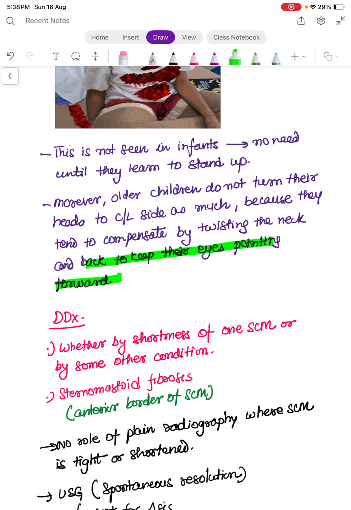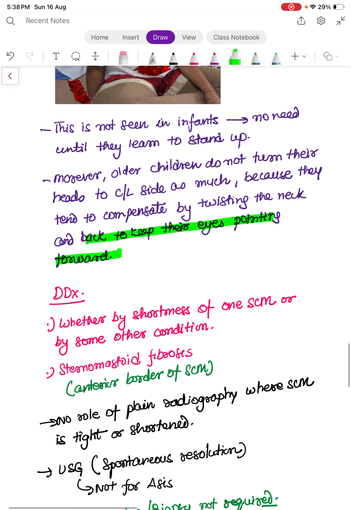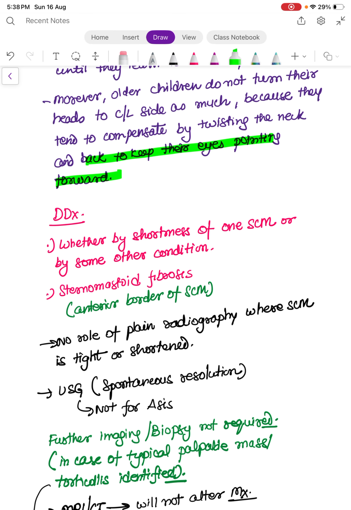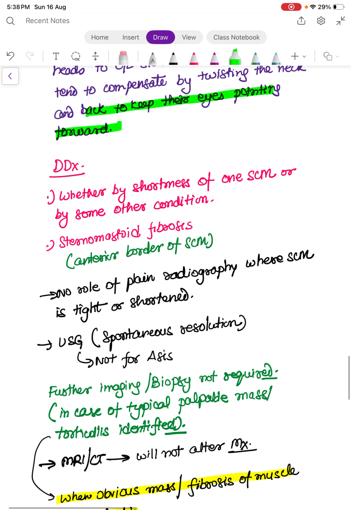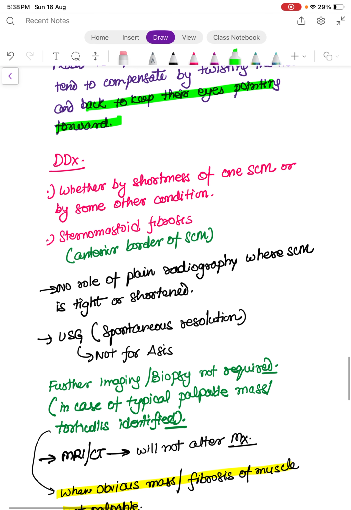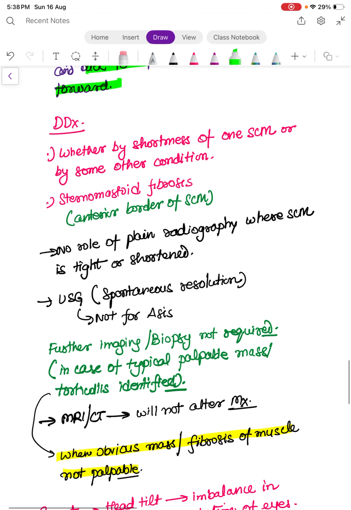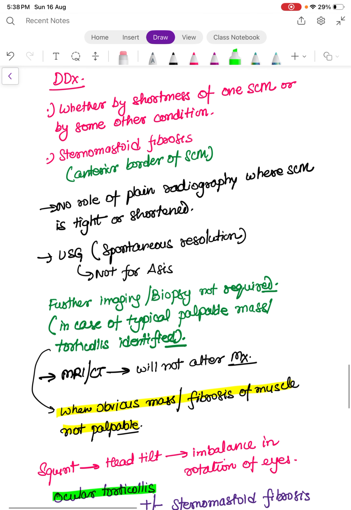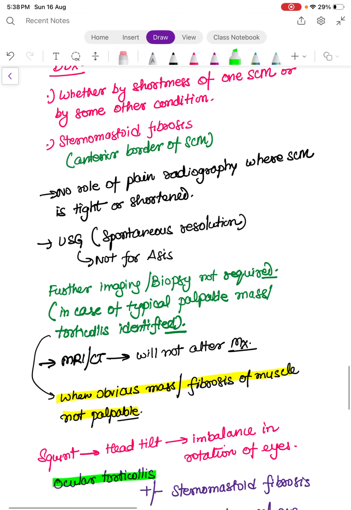So we have already discussed differential diagnosis and causes, but still we will learn one by one, whether it is occurring because of the shortness of one sternocleidomastoid or by some other condition. So sternocleidomastoid fibrosis will be there. There is no role of plain radiography whenever one can clinically examine it. USG will tell you whether there is a chance of spontaneous resolution or not. It is not needed for diagnosis.